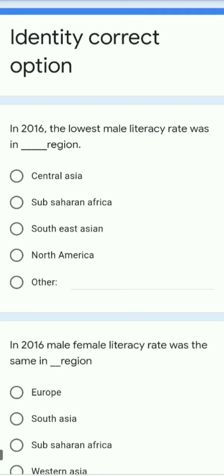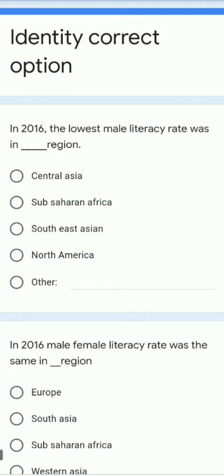So in 2016, the lowest male literacy rate was in dash region. So you need to know the parameters which are in the year of 2016, 17, 18, 19. So this is one of the complicated questions. It may come in your board examination. So we have options like Central Asia, Sub-Sahara Africa, Southeast Asia and North America.